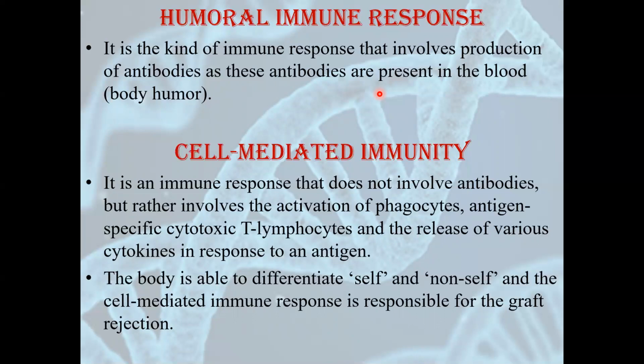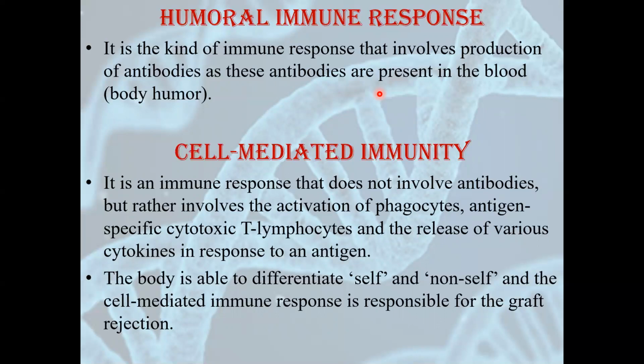They involve the activation of phagocytes, antigen-specific cytotoxic T lymphocytes, and the release of various cytokines. We have already studied what are cytokines, right? The proteins that are released from virus-infected cells, interferons. So if this type of response takes place, it is called cell-mediated immune response.